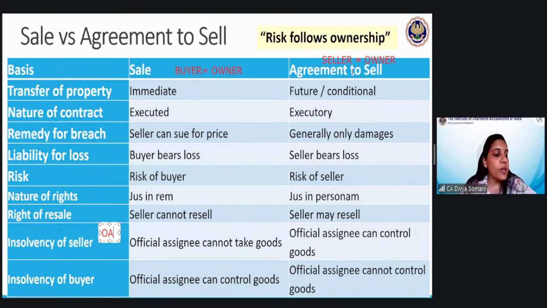Next, in the case of agreement to sell, what happens? Now assume in case of agreement to sell, again the buyer has become insolvent. So the buyer has become insolvent even though he was not the owner of the goods. So the official assignee of the buyer cannot have control over the goods because the actual owner of the goods was the seller. So he has to transfer the goods to the seller. That is what is meant here in the last 2 points.